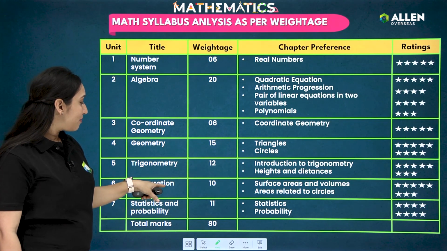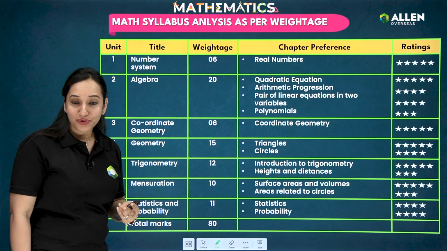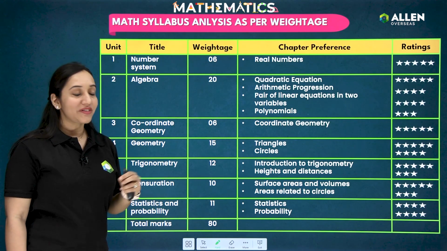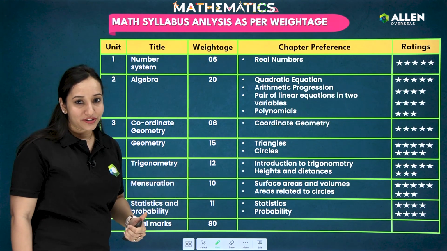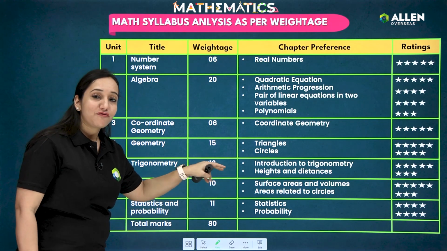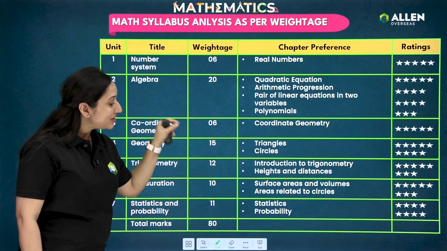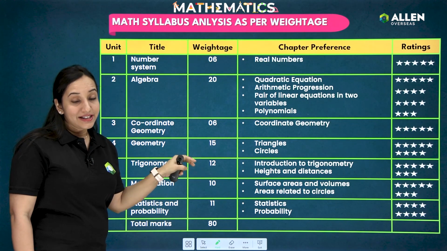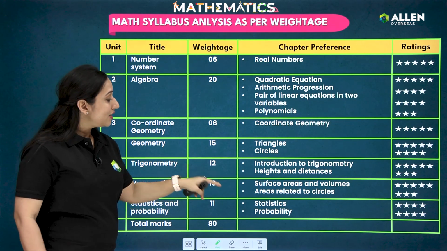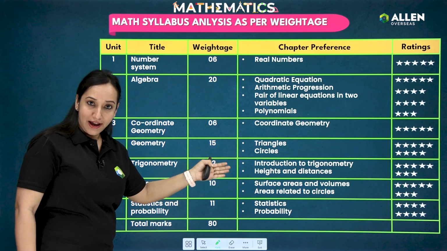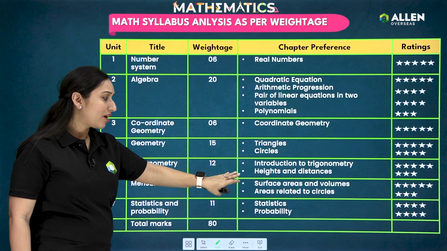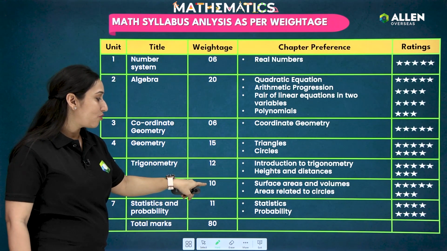Now, if we talk about mensuration, again there are 2 chapters, surface area and volume, and the next is area related to circle. Both these chapters have formulas, students. If your interpretation of the question is correct, then again in these 2 chapters, surface area and volume weightage is higher, but they are good chapters to score better.